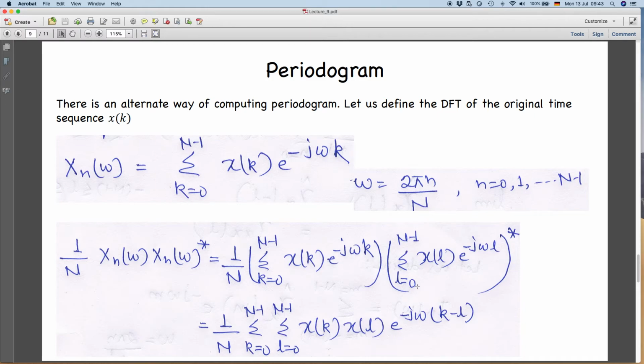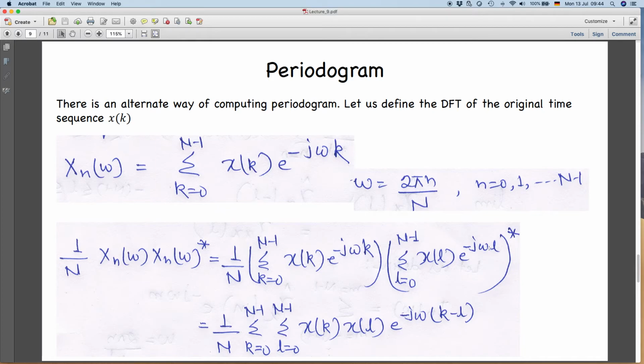So, l is just representing indices; that is why I did not use l before, I used m for the separation. So, you can take the summations together: 1 by N, summation over k equal to 0 to N minus 1, summation over l equal to 0 to N minus 1, xk and xl are real. Now, you see e to the power minus j omega k here, and here is also e to the power minus j omega l.